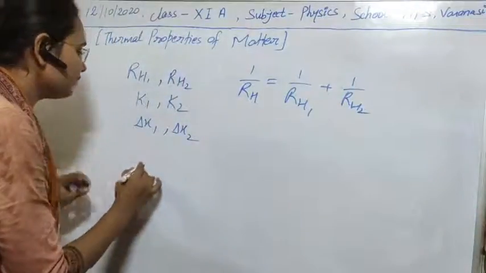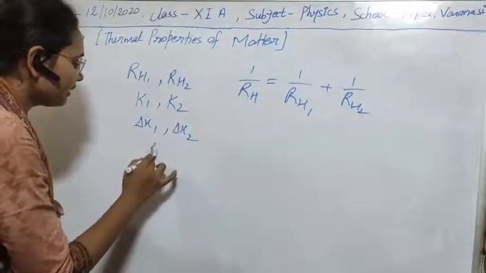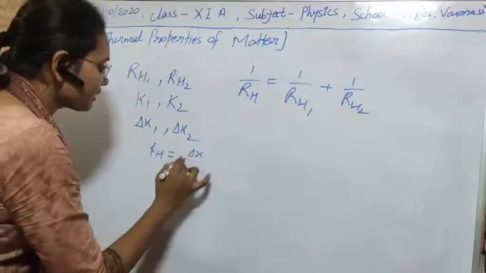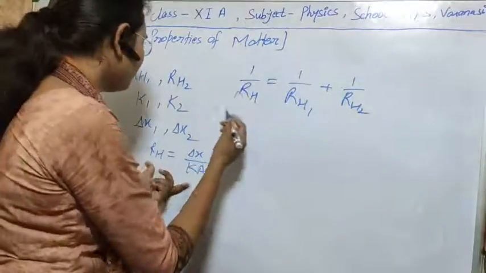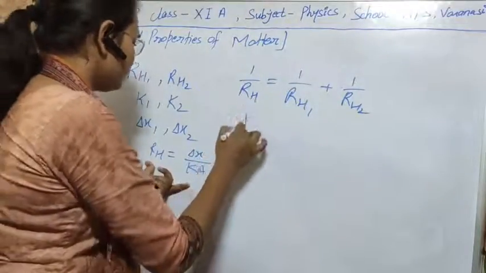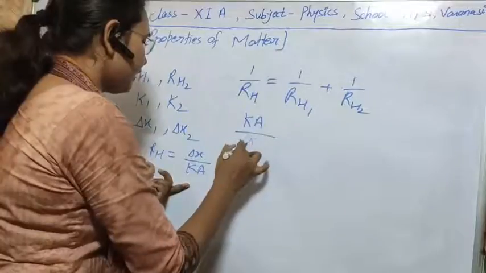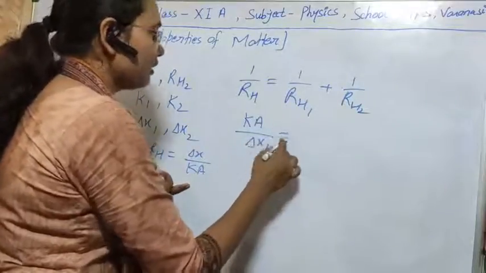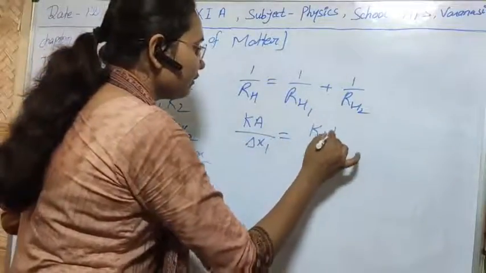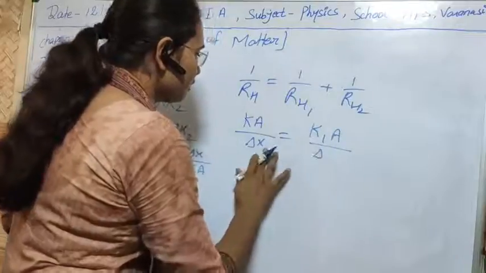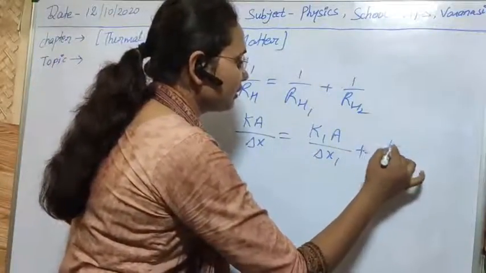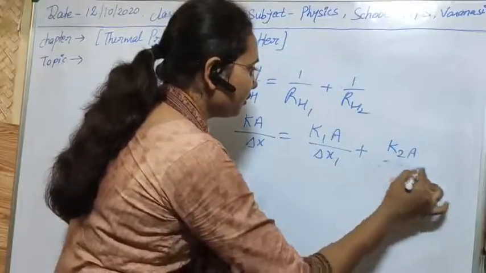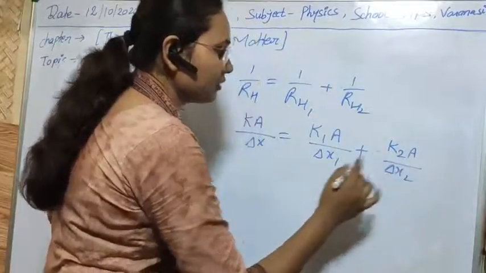As we know, the formula for thermal resistance is R equal to delta X upon KA. So the value of KA upon delta X will be equal to K1A upon delta x1 plus K2A upon delta x2. Clear?